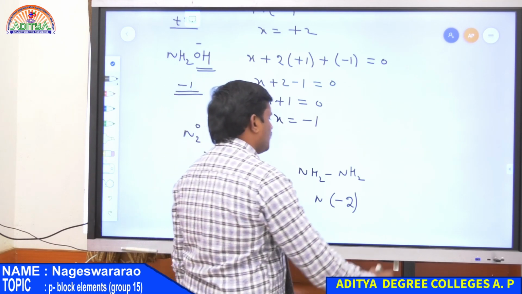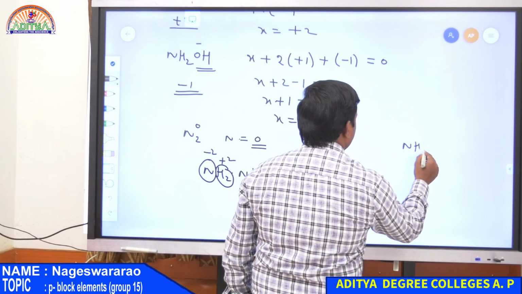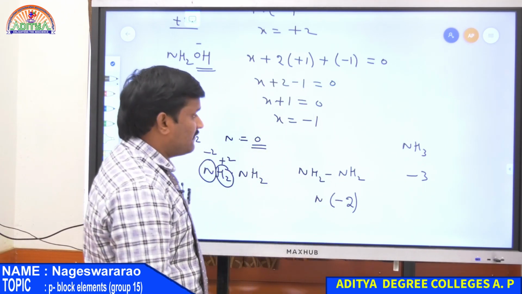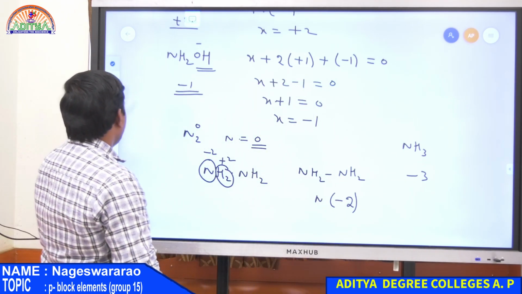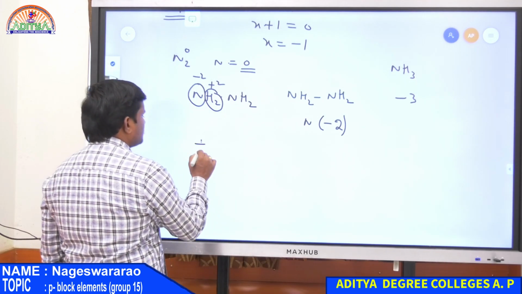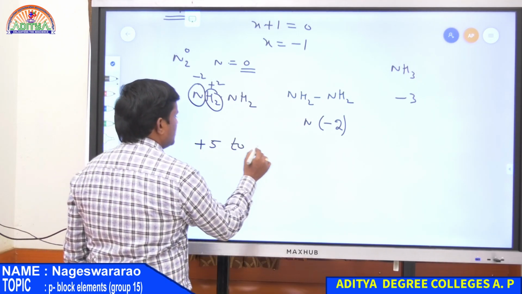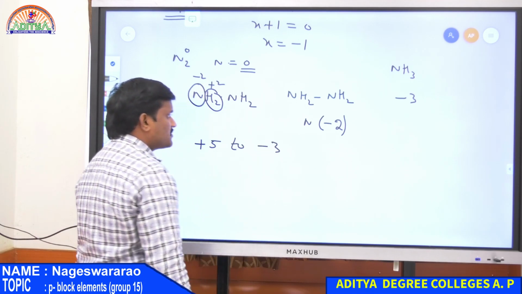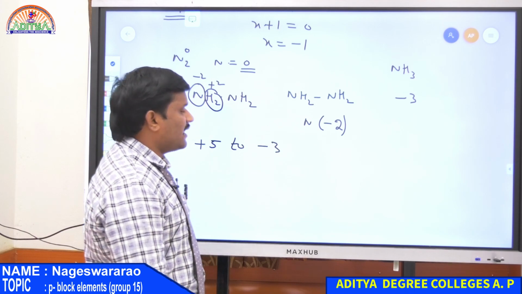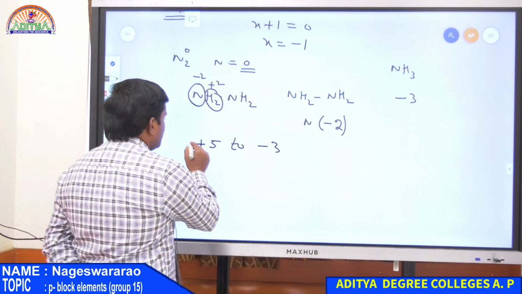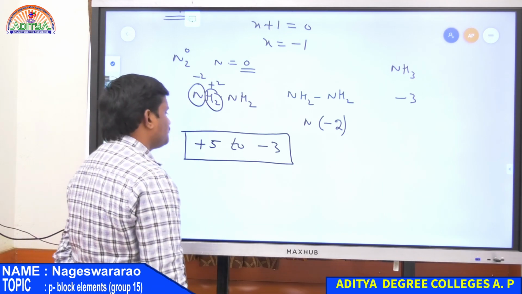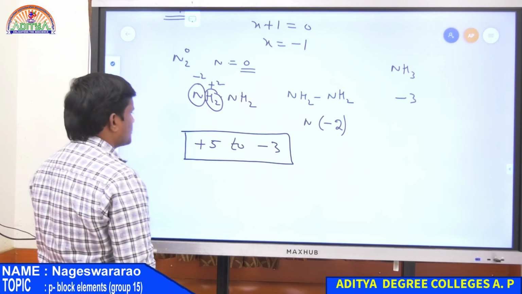And also in the case of NH3, it exhibits a -3 oxidation state. So the final conclusion is nitrogen exhibits all the oxidation states from +5 to -3 in different compounds, either in oxides or hydroxides or also in hydrides. So this is about the oxidation property.